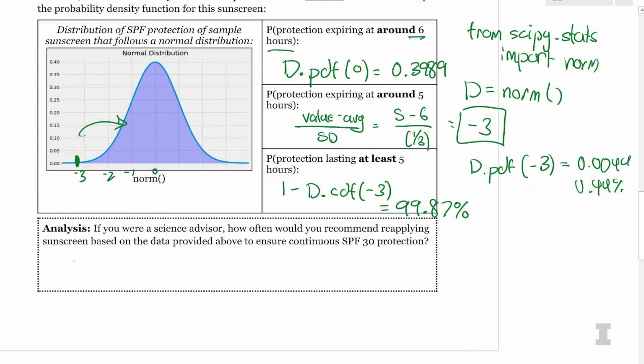Yeah, so I would say 5 hours, because we know that the sunscreen will still be working after 5 hours in 99.87% of cases. So nearly everyone will still have active sunscreen protection after 5 hours. But if we wait all the way to 6 hours, half the people have lost their sunscreen protection. We don't want that to happen.